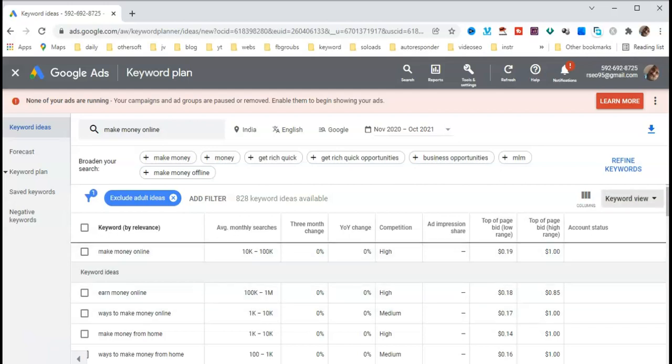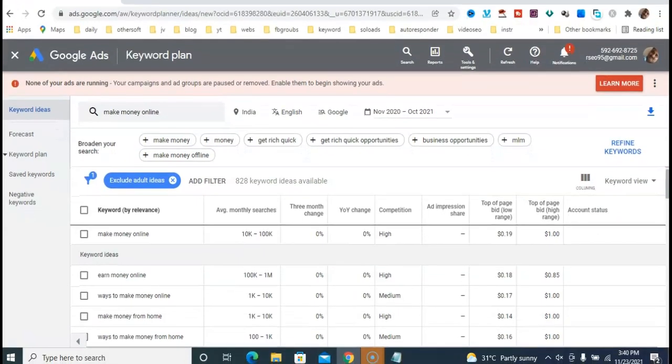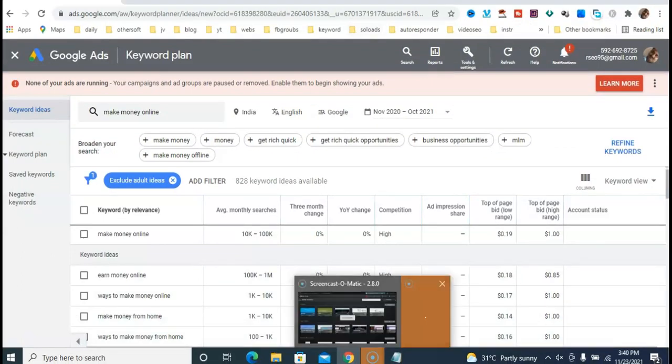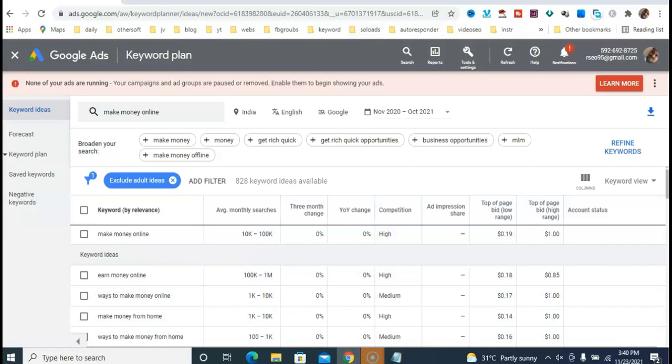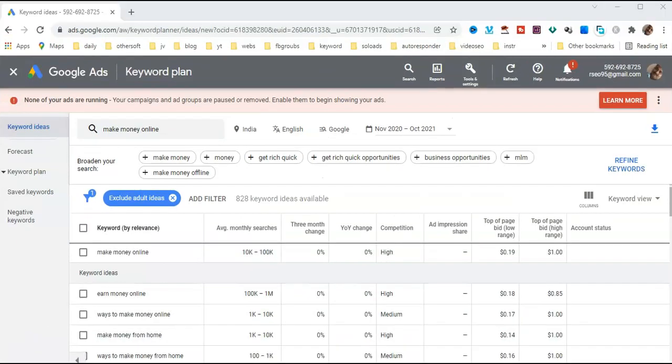You can download all these keywords to Google Sheets and check a lot of keywords.